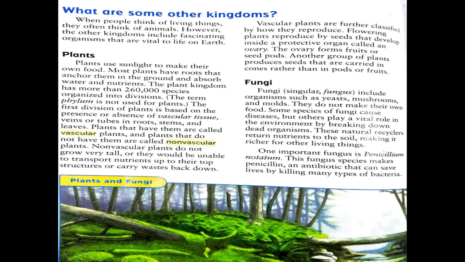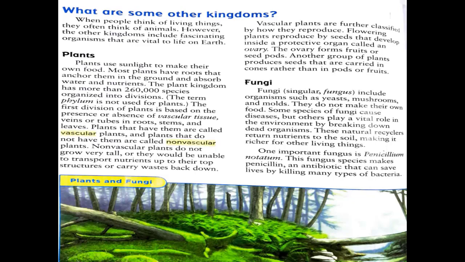In particular, when we are talking about the plants, here we are going to study the vascular plants and non-vascular plants. The first division of plants is based on the presence or absence of vascular tissue, veins or tubes in root, stem and leaves.